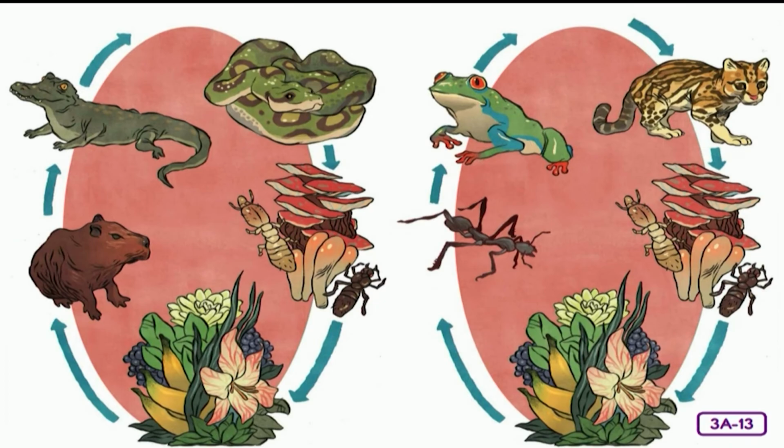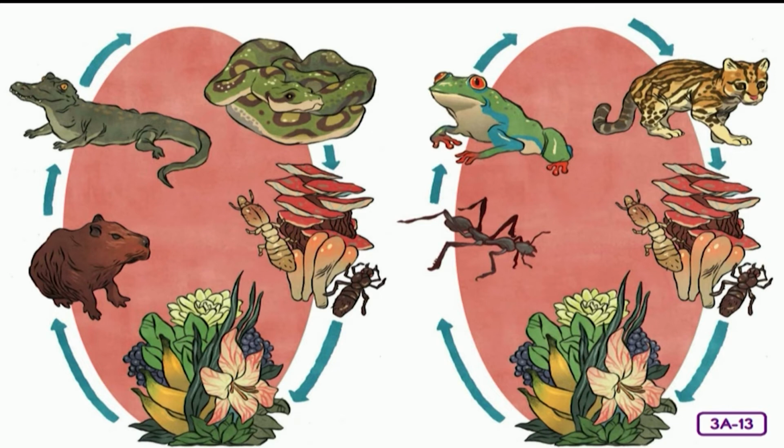Where do the plants at the bottom of the chart get their energy? Yes, the producers in the trophic level get their energy from the sun. And who might eat the plants? Yes, the capybara or ant. And who might get energy from dining on the capybara or the ant?